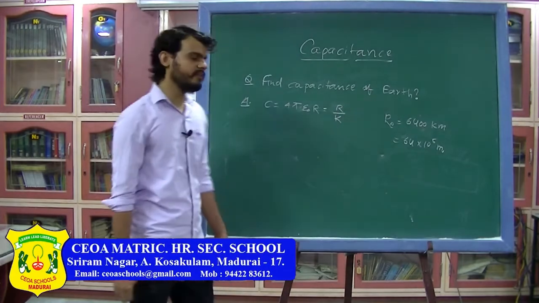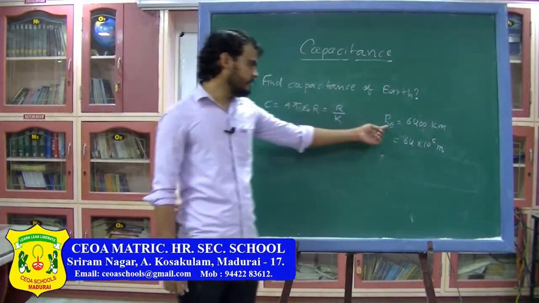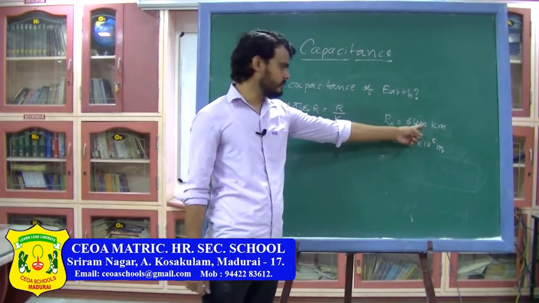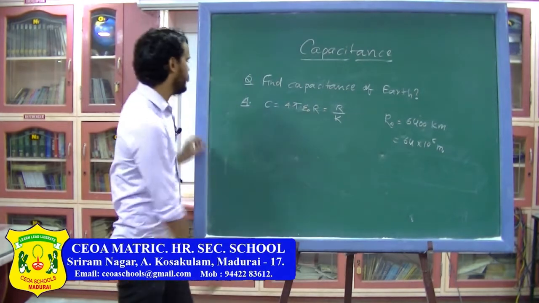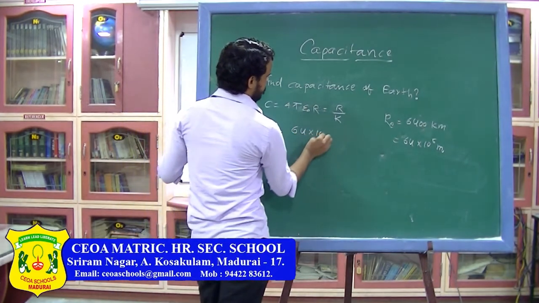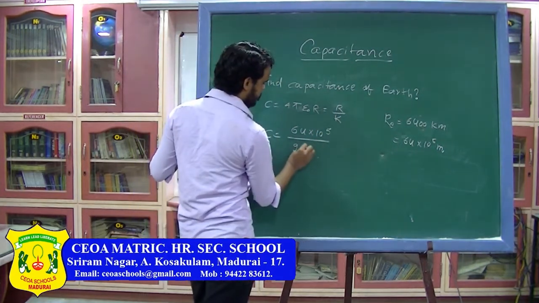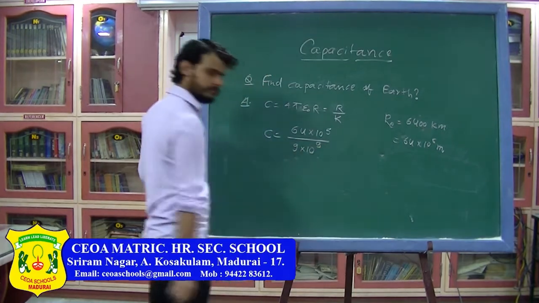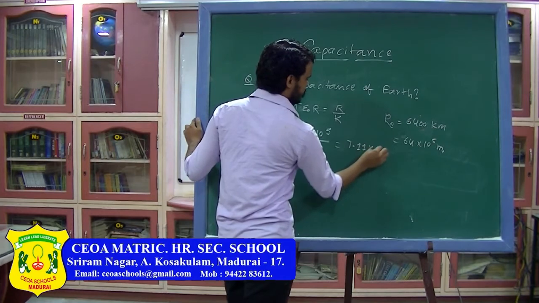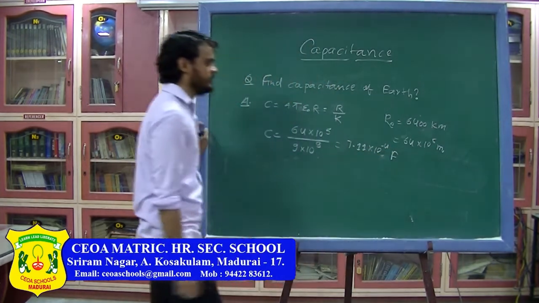Remember, when you are solving problems in physics, try to convert all units into SI units. Do not take the radius as 6400 kilometers and put in the value 6400. First you have to convert this into meters. Now from here the capacitance can be written as 64 into 10 to the power 5 divided by the value of k, which is 9 into 10 to the power 9. So this will come out to be 7.11 into 10 to the power minus 4, and the unit will be Farad.